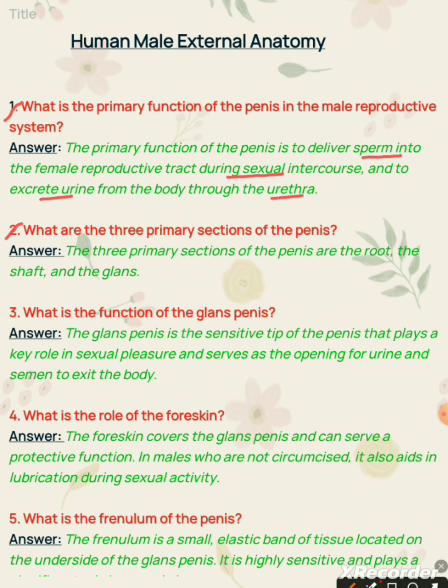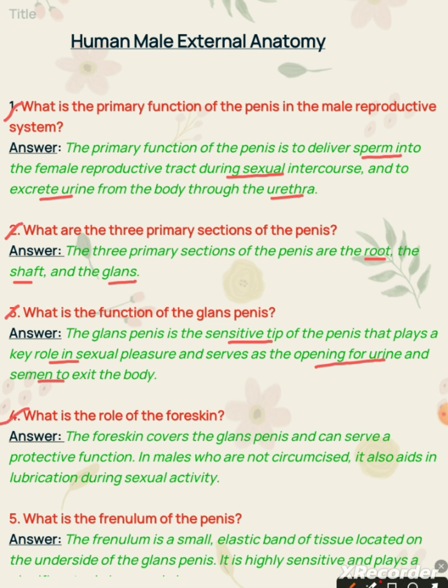Question 2. What are the three primary sections of the penis? Answer. The three primary sections of the penis are the root, the shaft, and the glans. Question 3. What is the function of the glans penis? Answer. The glans penis is the sensitive tip of the penis that plays a key role in sexual pleasure and serves as the opening for urine and semen to exit the body.